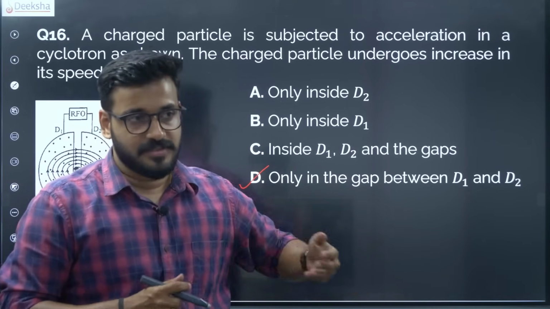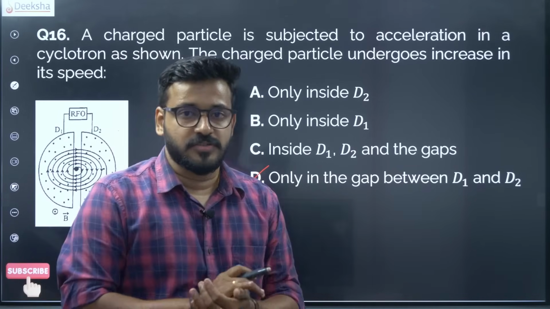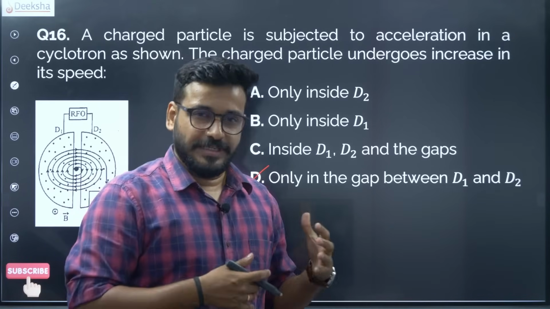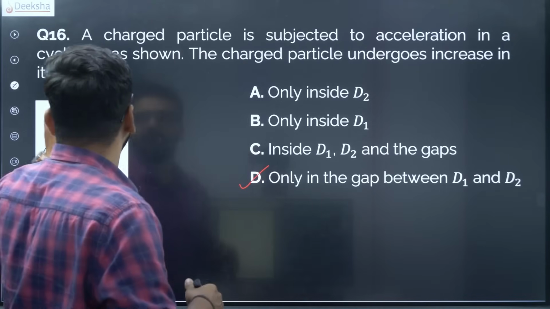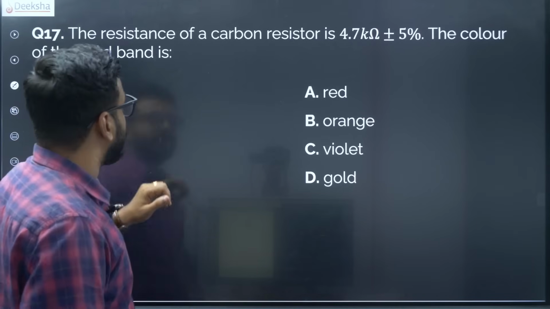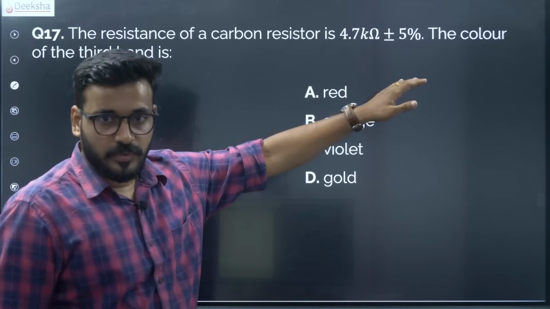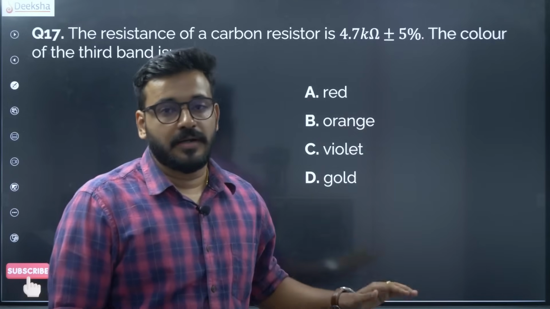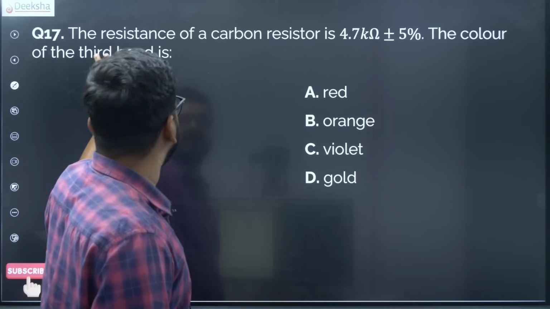And once again, since this topic is under scrutiny whether to be included in the test or not, mostly not, so we needn't put much focus on this. Alright, let's see the next question. Once again, this is a similar kind of question on a topic which is most likely not to be repeated in this CET, that is the carbon resistance color coding.